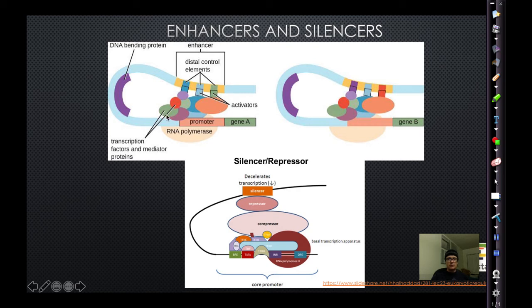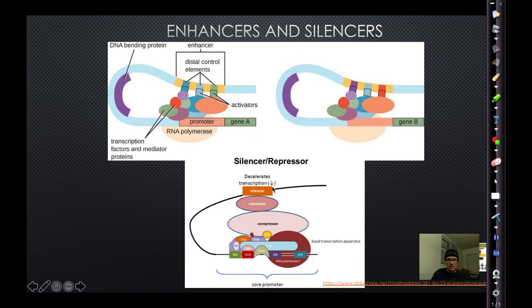Those activator proteins bring in RNA polymerase to bind to the promoter on the gene. So what happens is, instead of RNA polymerase floating around inside of the nucleus looking for that particular promoter, the activators place it directly on the promoter for that gene, which then causes you to go through transcription, and then you make the mRNA, which then becomes a protein. So enhancer with activator proteins increase gene expression.